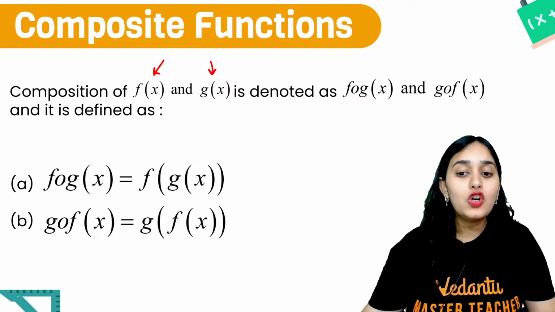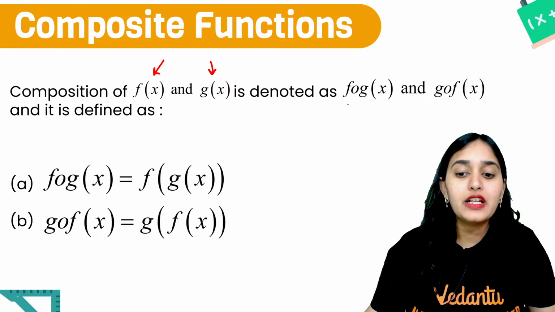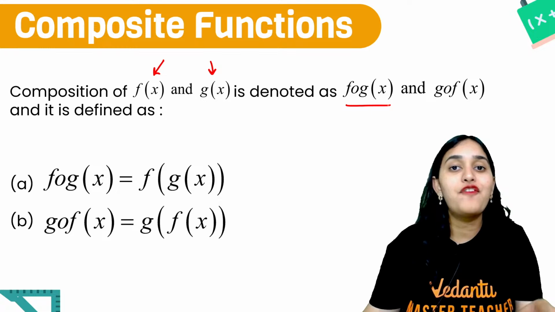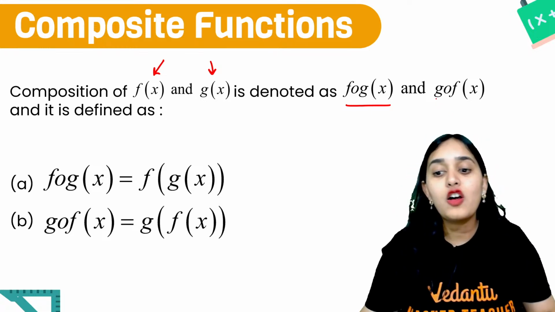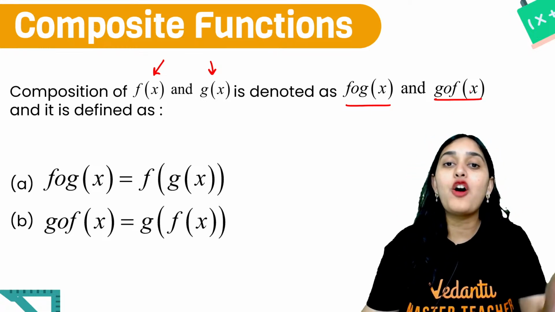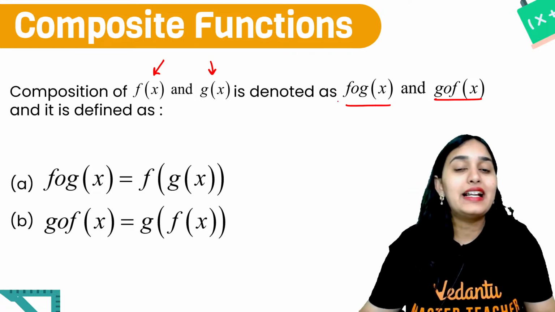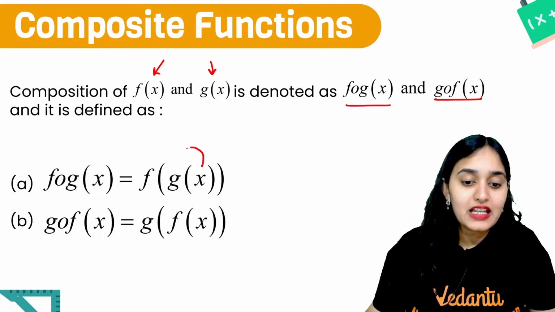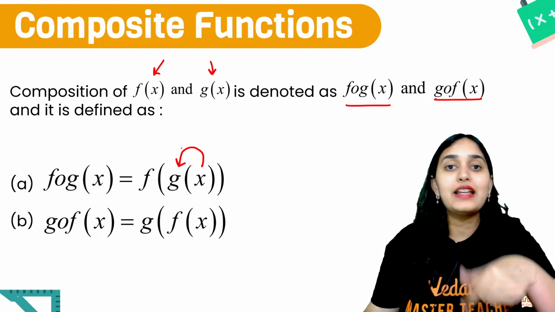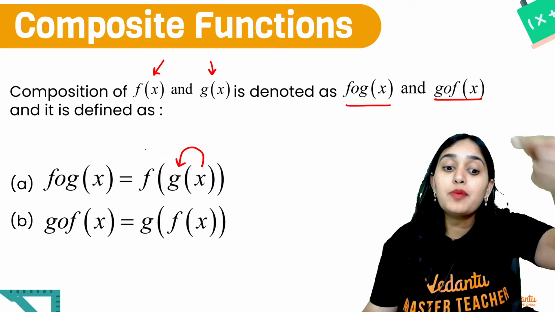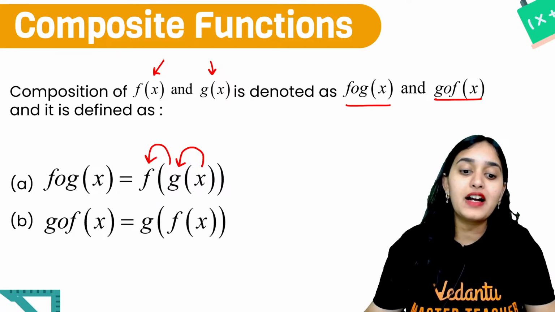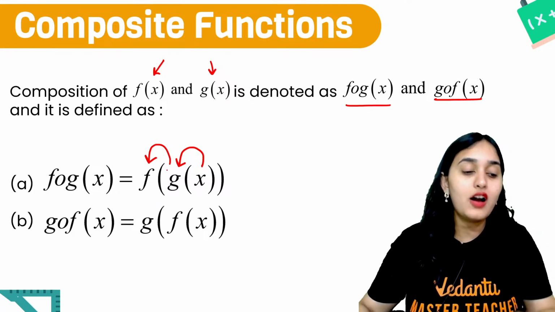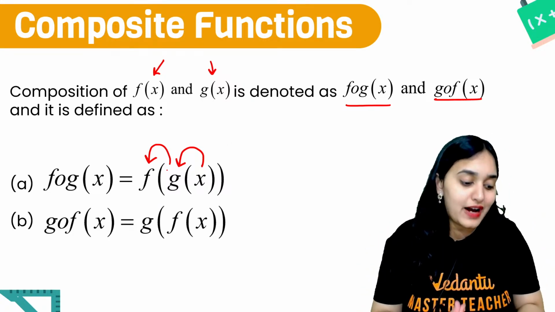We denote fog of x, that is f of g of x, or gof of x, that is g of f of x. It is nothing but when you put x in the function g, you get an output. That output becomes the input of the function f, and this is called composition of two functions.